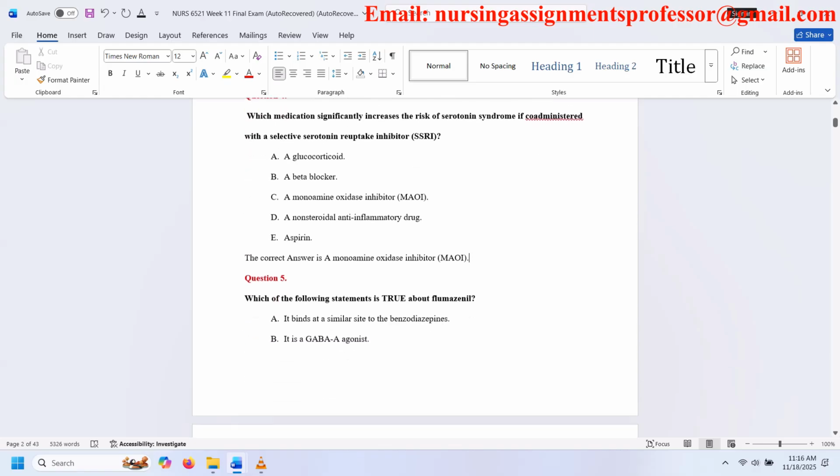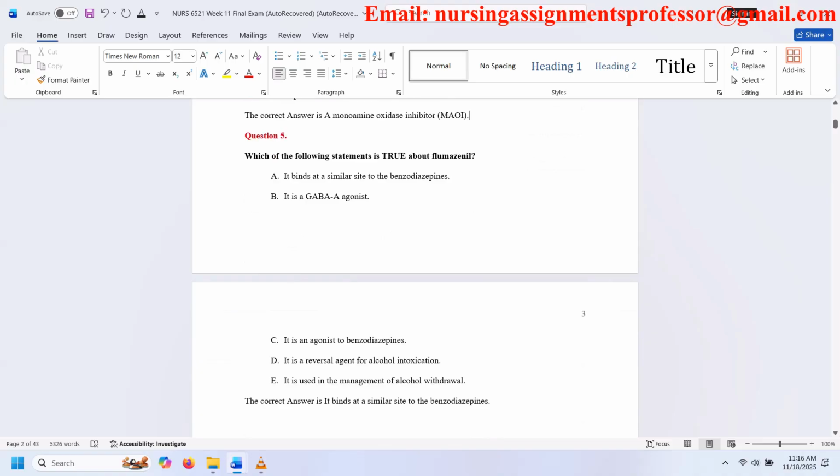Question 5. Which of the following statements is true about flumazenil? A. It binds at a similar site to the benzodiazepines. B. It is a GABA A agonist. C. It is an agonist to benzodiazepines. D. It is a reversal agent for alcohol intoxication. E. It is used in the management of alcohol withdrawal. The correct answer is it binds at a similar site to the benzodiazepines.